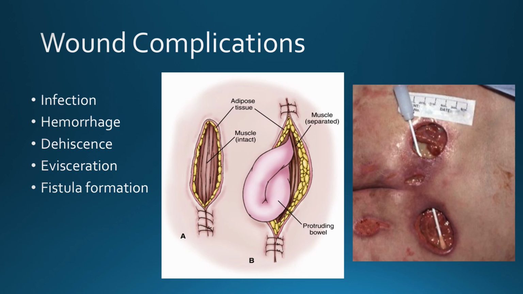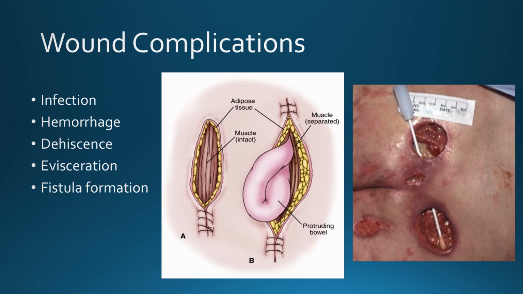If the muscle does open up and any internal structures protrude out of the opening, like in picture B, we call this evisceration. I like to think of this as the visceral organs coming out. Evisceration is a medical emergency, as the visceral organs are meant to be inside the body, and if they're outside the body, they can lose blood supply and die very quickly.